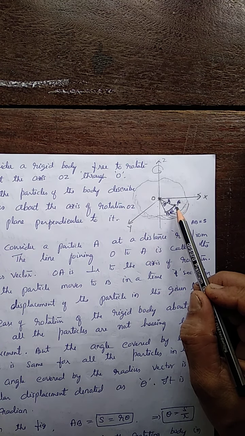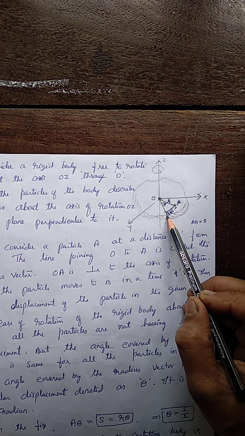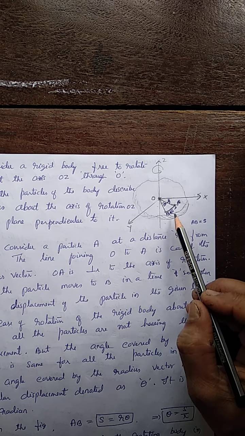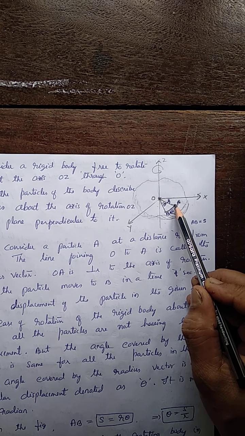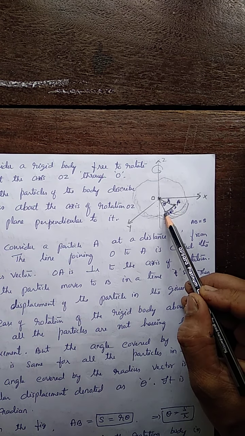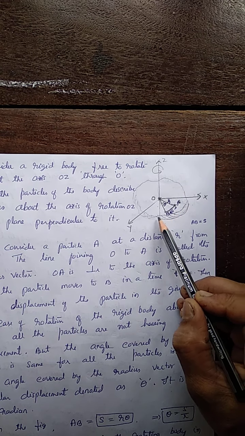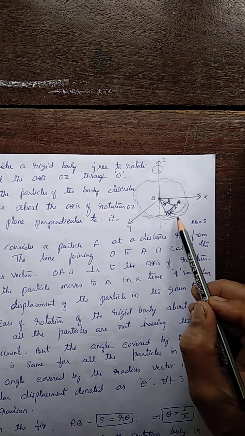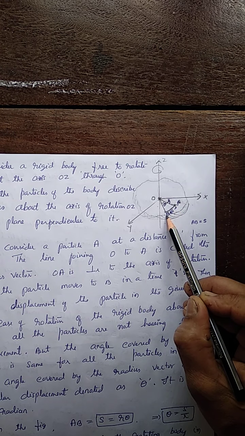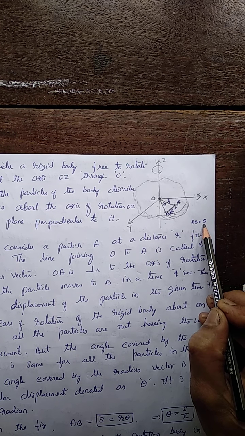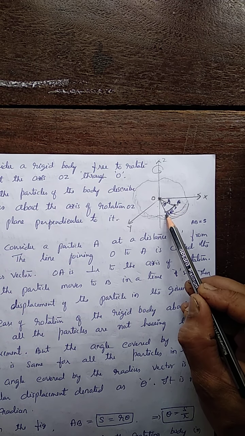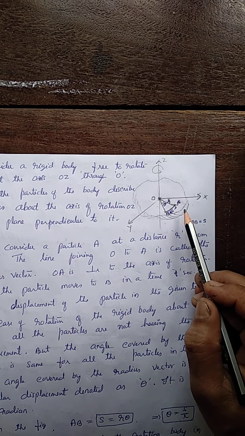Suppose the particle moves from A to B in a time, say t. So this AB is the arc of that circle. If you complete this, you get a circle. AB is the arc. Let us denote AB as S, which is nothing but the linear displacement of the particle in the given time t.